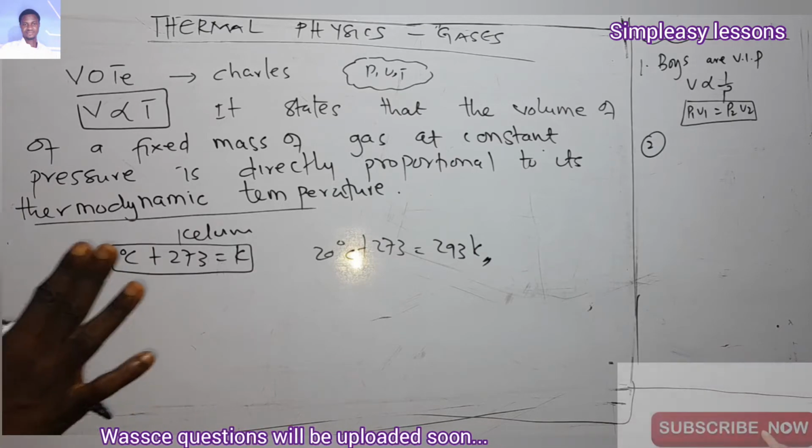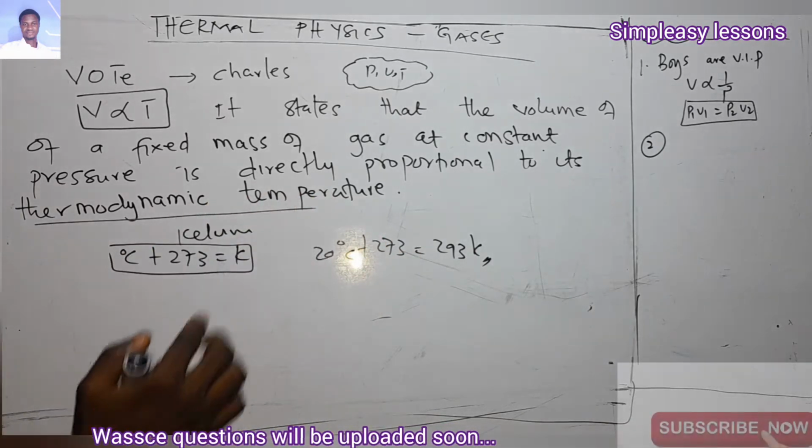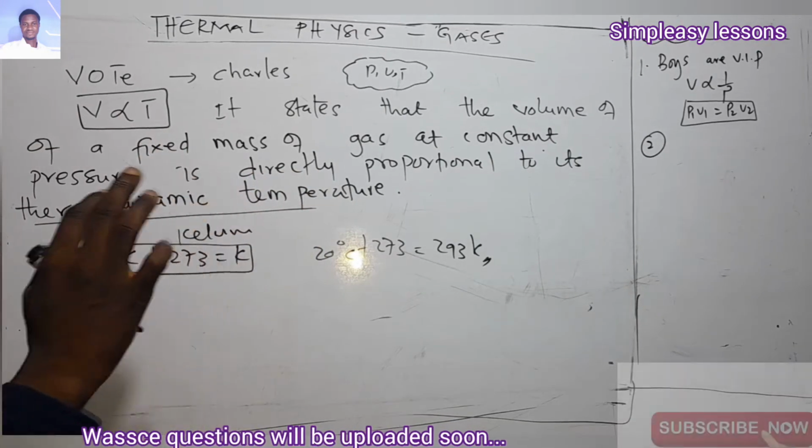Now, this is what they usually ask you. They can give you two gases and ask you to relate them. I told you, anytime you want to relate, put a constant there, then you cannot relate.